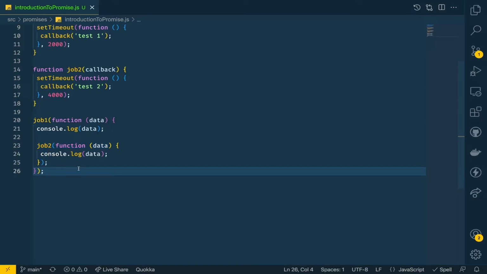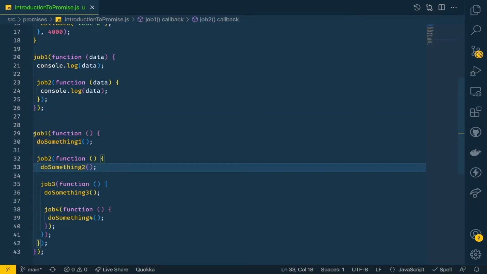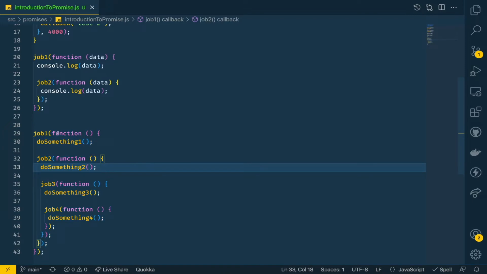And if we have many callbacks, it will become unmanageable. I can give you an example where we have many jobs running one after another, something like this. First we call job one, and inside job one we pass a callback, which I've highlighted. That callback does something, do something one, and then it calls job 2.